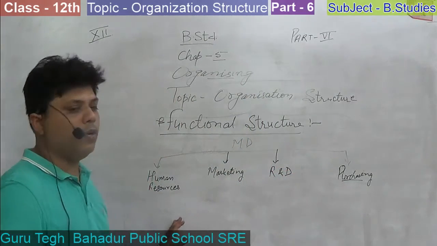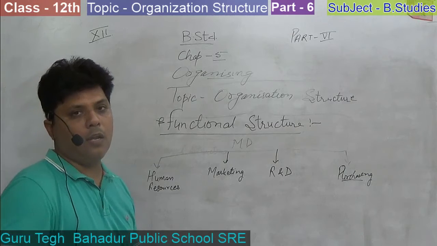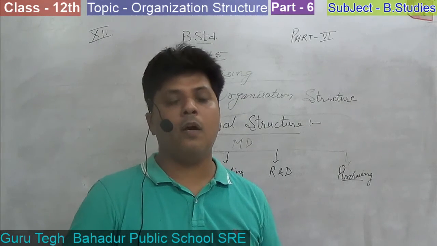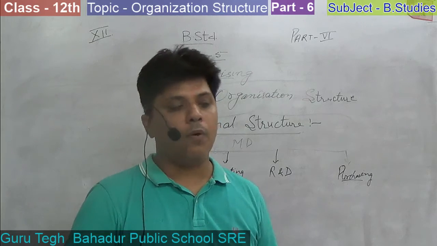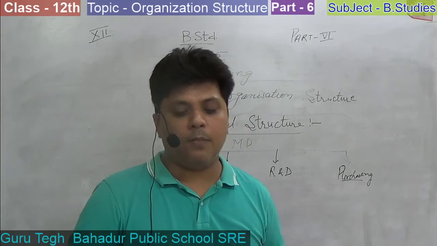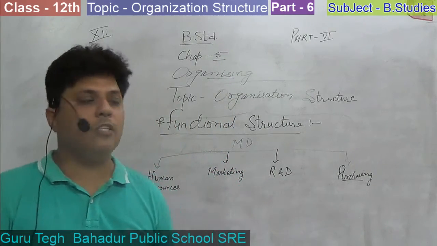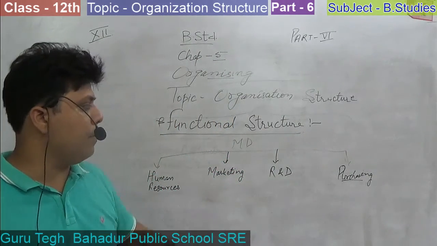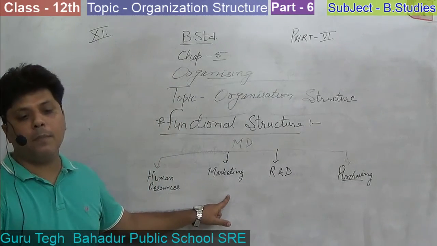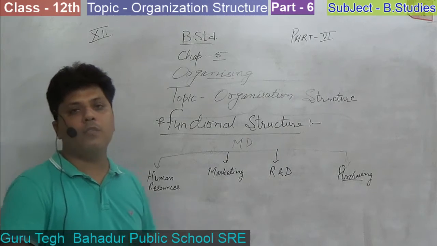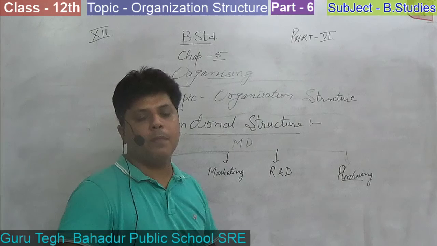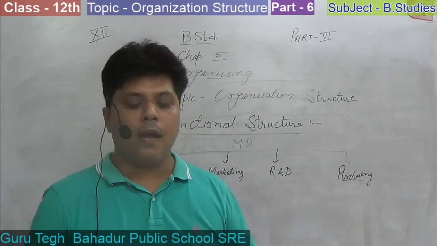because these are the 4 heads and these 4 heads are capable in their work and they are working with their complete expertise, and they are doing their best work to improve their performance in their related department. The next point, it promotes control and coordination with each department. They have to be coordinated with each department because purchasing department is related to the marketing. If marketing department gives them the correct number of sales, number of units demand in the market, so that the purchasing department purchases the raw material in a right quantity.